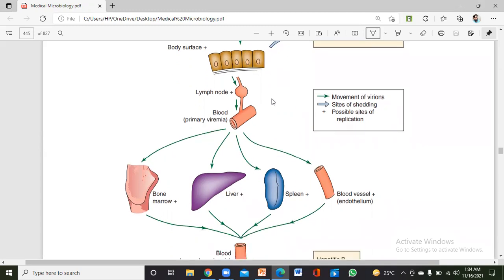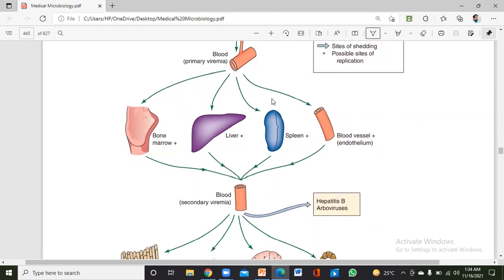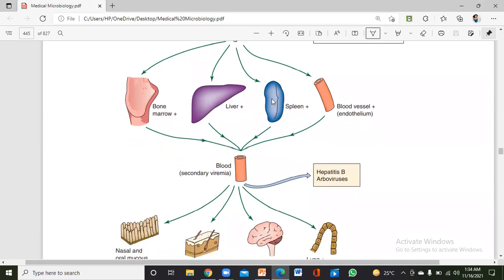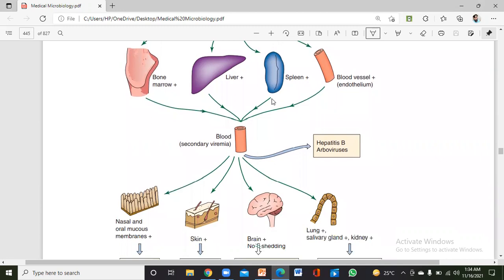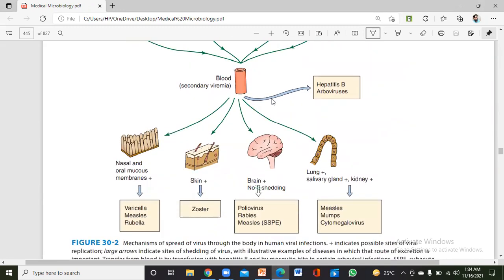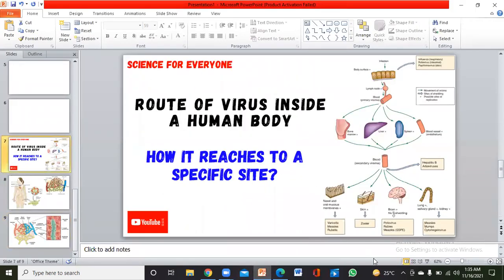And from primary viremia, it can get access to different organs of the body. After that, secondary viremia occurs. And after secondary viremia, the virus can get access to its original site. In case of varicella zoster virus, it is the skin. In case of the poliovirus, it can get access into the brain. Or if it is cytomegalovirus, it can get access to the lung, salivary gland, or kidneys. Okay, so keep this sketch in your mind, how virus moves inside the body.